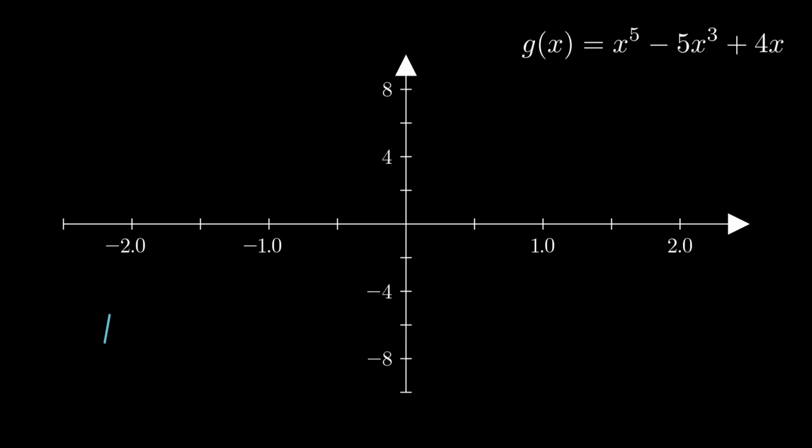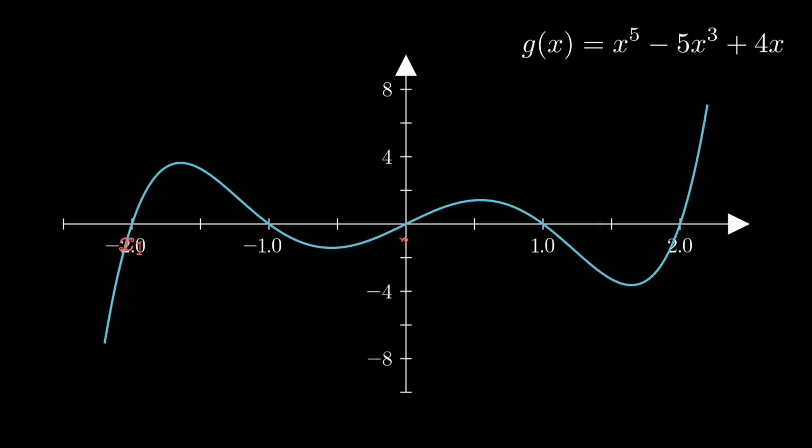Let's explore a quintic function, which is a polynomial where the highest power of x is 5. Our specific function is g of x equals x^5 - 5x^3 + 4x. And here's its graph. You can immediately see it's more complex than a simple parabola or cubic.